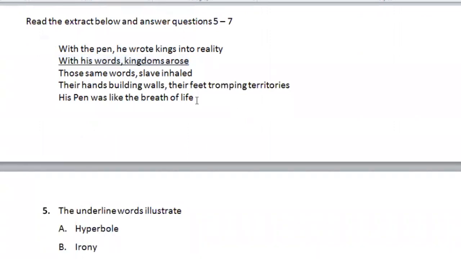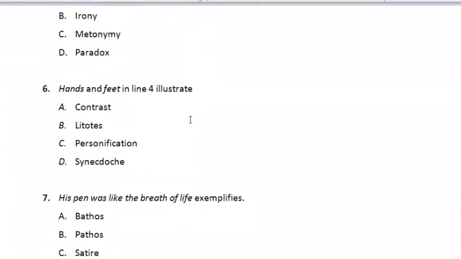Question 6, hands and feet in line 4 illustrates A, contrast, no. B, litotes, no. C, personification, no. D, synecdoche, very correct. Synecdoche is that figure of speech where you use part of a human being or animal or any other object to describe the whole. So hands and feet here are parts of human beings, okay? So this is perfect synecdoche.